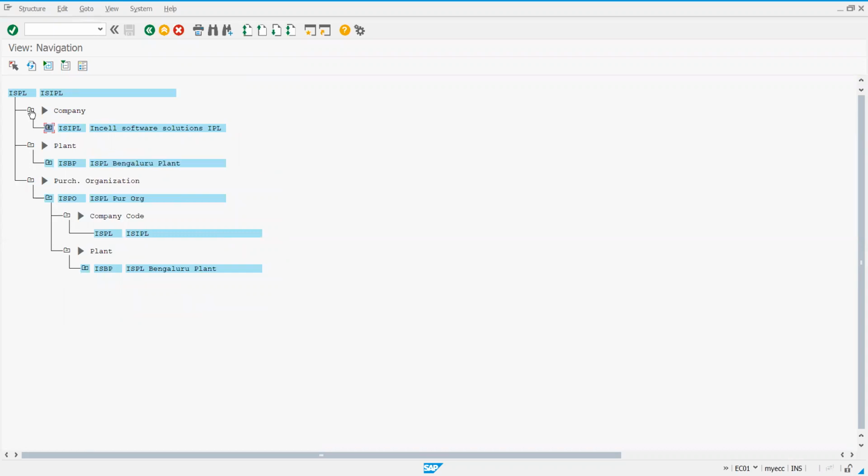Among these, I repeat again, company code is finance's job and logistics general. Purchasing organization, storage location, whatever you are seeing further, that is part of MM. So hope this is clear.